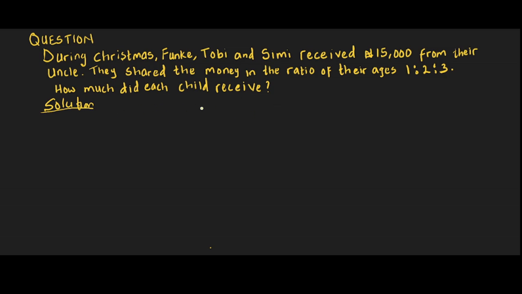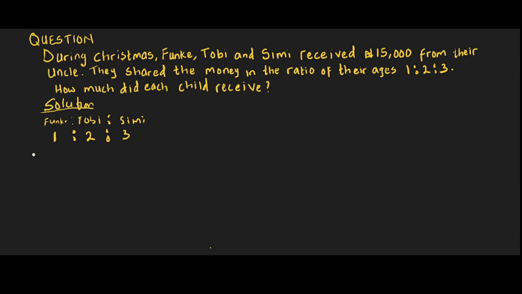Now, to calculate how much each child received, in the question, we have that Funke ratio, Tobi ratio, Simi ratio. The ratio is 1:2:3. That means Funke has 1, Tobi 2, Simi 3 as the ratio.